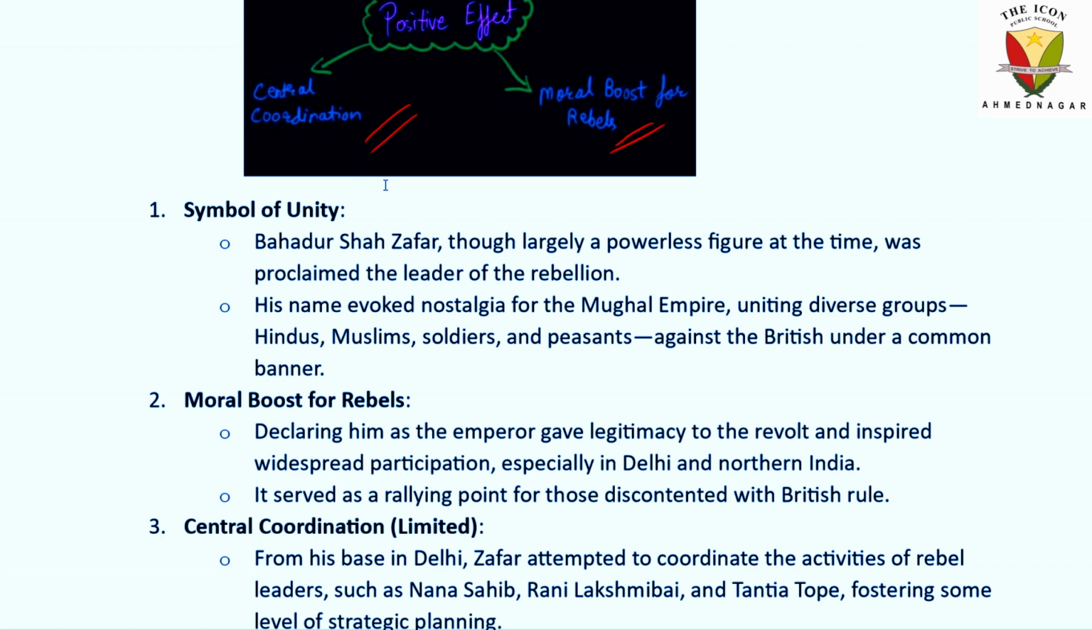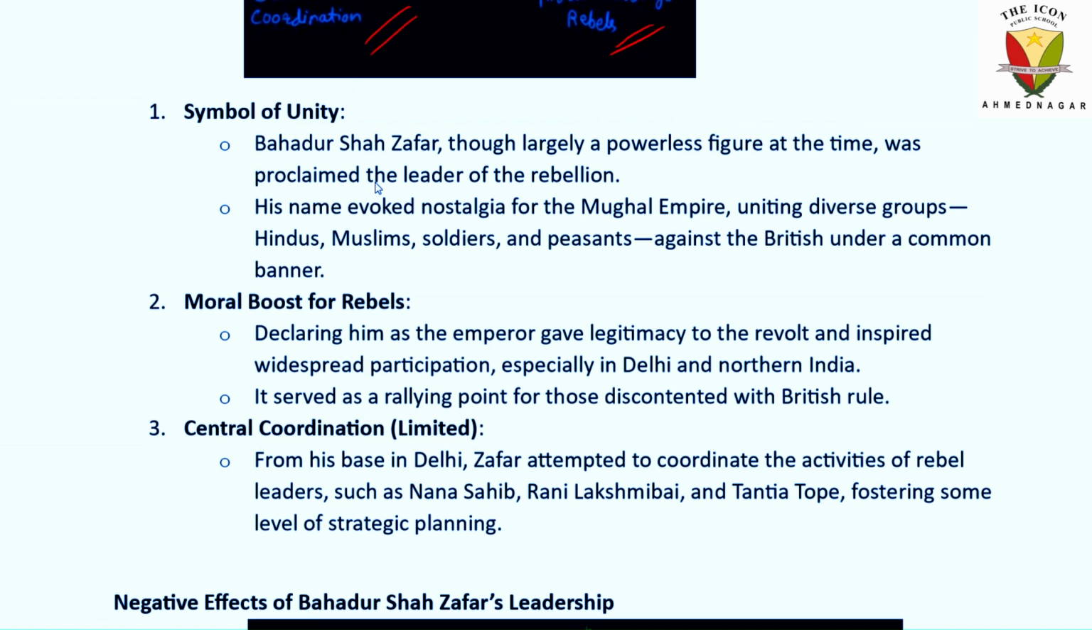His name evoked nostalgia for the Mughal Empire, uniting diverse groups, Hindus, Muslims, soldiers, and peasants against the British under a common banner. It was a moral boost for the rebels. Basically declaring him as an emperor gave legitimacy to the revolt and inspired widespread participation, especially in Delhi and northern India. So it served as a rallying point for those discontented with British rule.